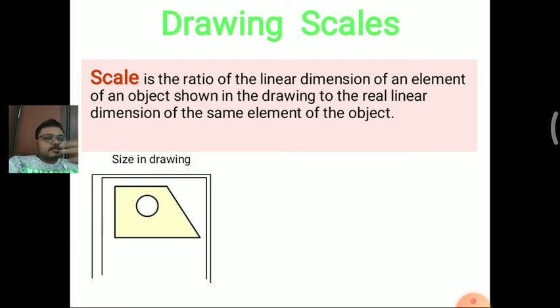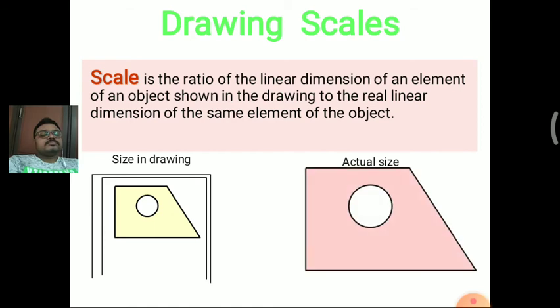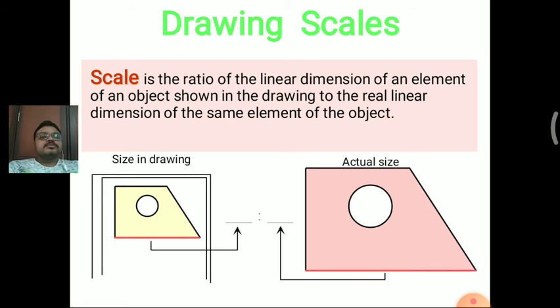Next is the size of the drawing in the real world as well as in the drawing sheet. You can see the left side picture, that is the size in the drawing sheet, and the right side one is the actual size of an element.